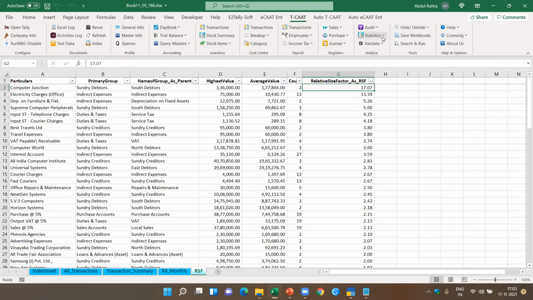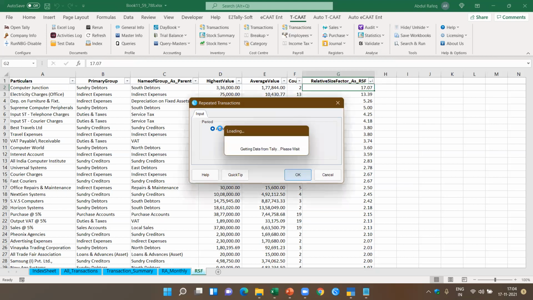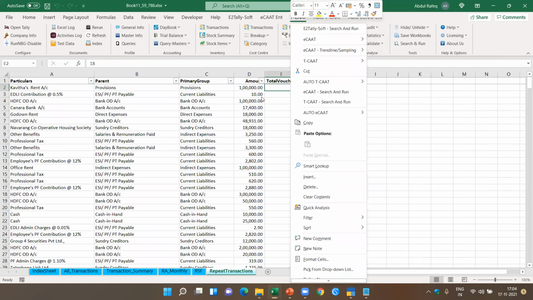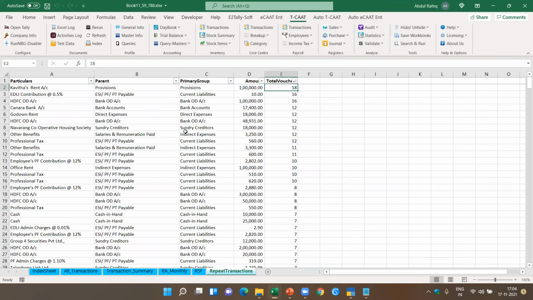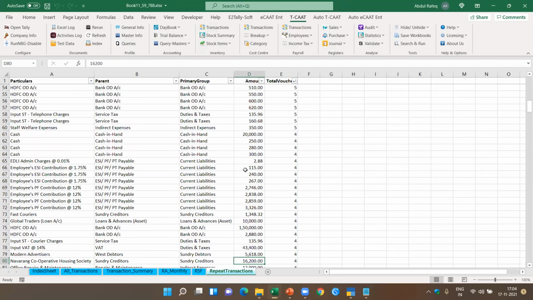Similarly, we also have another interesting part, which is the repeated transactions, which tells me for each of the transactions how many times they have been repeated. This is also a report available in Tally. Now, if you see here, the rent account should have been only 12 times, whereas it has come 18 times. The EDLI contribution should have been 12 times, that has got 16 times. So I can get an idea about how many times the transactions occurred based on each unique value of the transactions. So this is also another type of analysis you can do at one go.